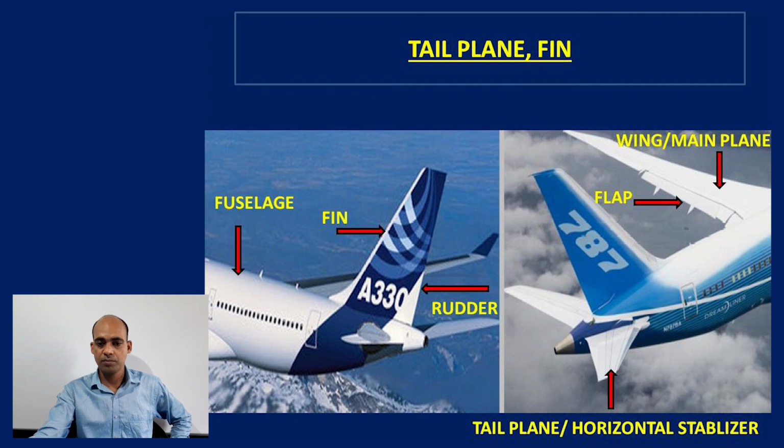This is the flap. The flap is attached to the rear portion of the main wing, towards the root of the main wing. It does not run throughout the rear portion of the wing because towards the tip there is an aileron fitted, but here I have not mentioned it.